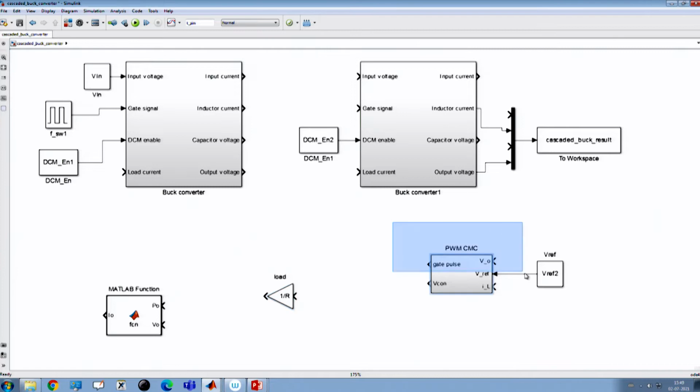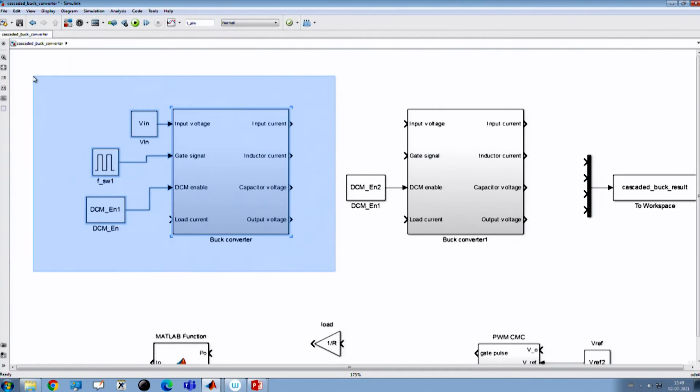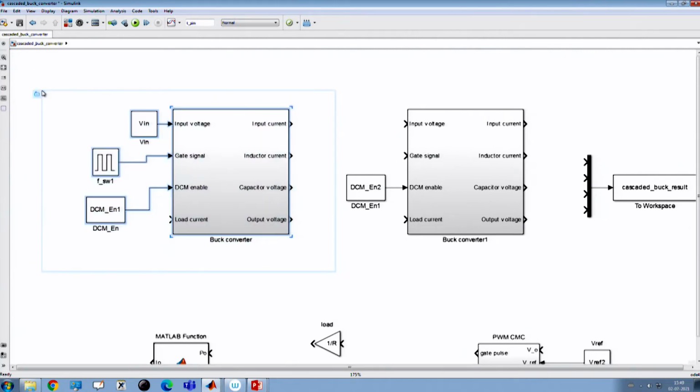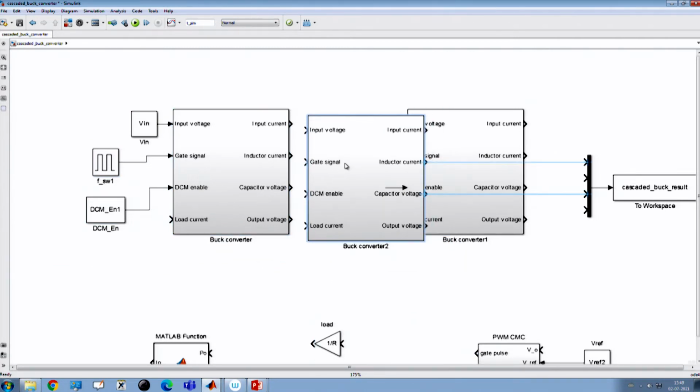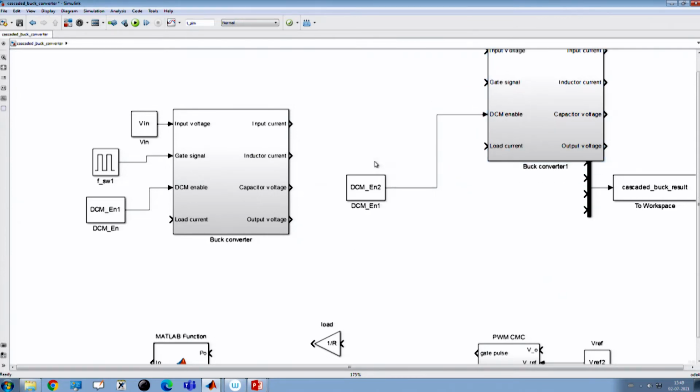Okay. So, this thing will come slowly. Now, if you remove everything, we have earlier explained what this is. So, this is one buck converter. We have already developed a model for it, and I have just taken that model and pasted it here. That means, you can simply take this model and copy it and paste it here. So, this model is nothing but the copy-paste version of this, okay?